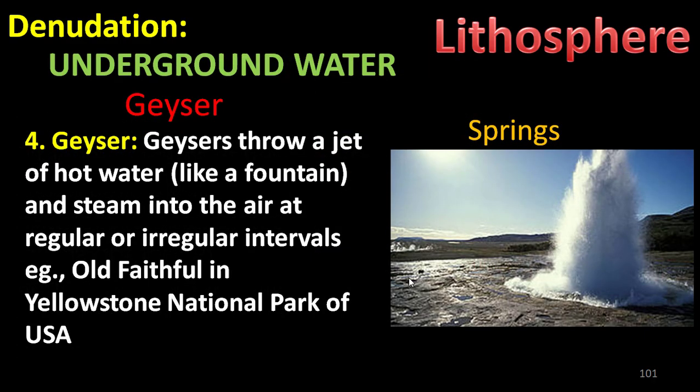And the next, geyser. Geysers throw out a jet of hot water like a fountain and steam into the air at regular or irregular intervals. Example: Old Faithful in Yellowstone National Park of USA is an example for a geyser.